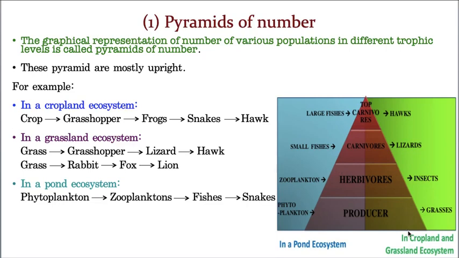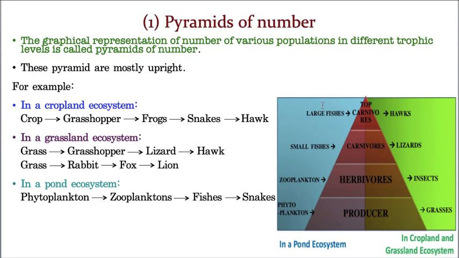So now let us take a cropland or grassland. It started with grasses. The number of grass plants is vast when you compare with insects, and the number of insects is very large when you compare with lizards, and obviously hawks will be maximum one or two. So this is how you need to construct a pyramid according to the number. As I already told, after 2-3 minutes I will explain what is this upright and inverted.